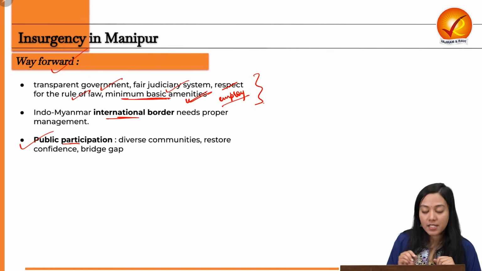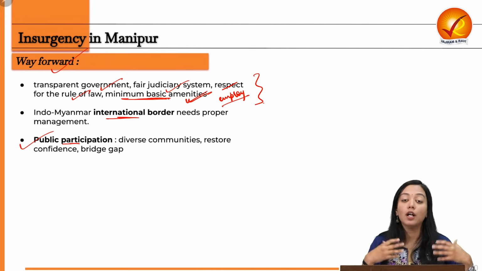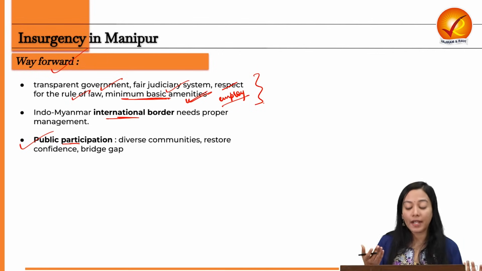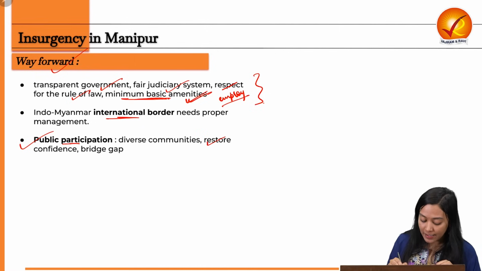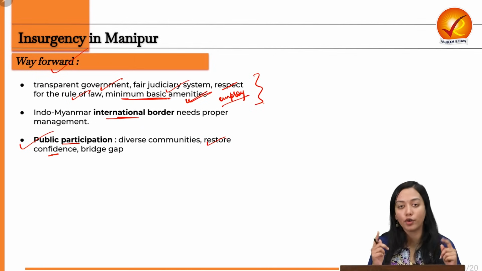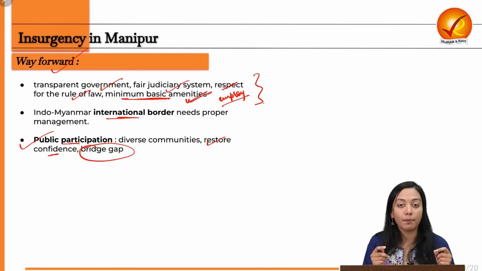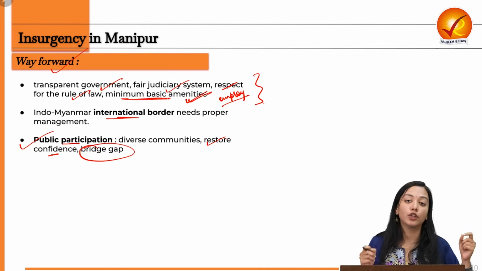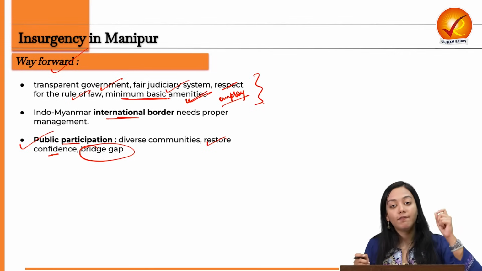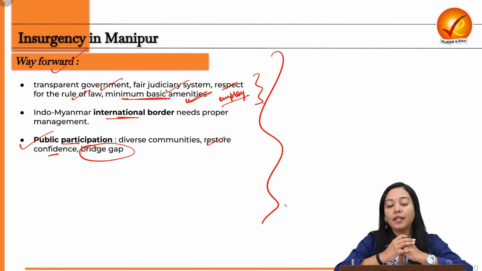So, public participation by involving diverse ethnic communities together, making them sit on a table, talk about it, find a peace solution, find a madhyam marg, a median path, and then restoring confidence with the government, that whatever the government will do is for your favor only, and also bridging the gap in development. The tribal people should also have those developmental facilities that the valley people have. This will essentially help us to curb the insurgency that is happening in Manipur.